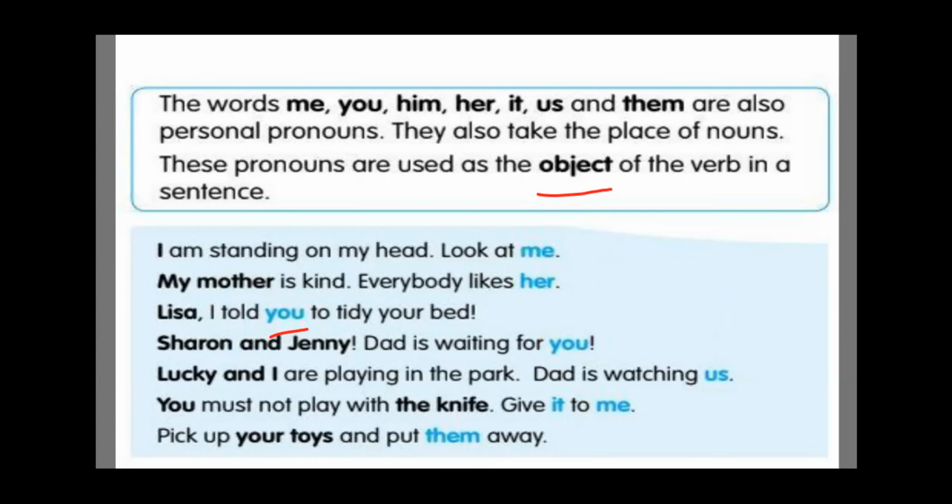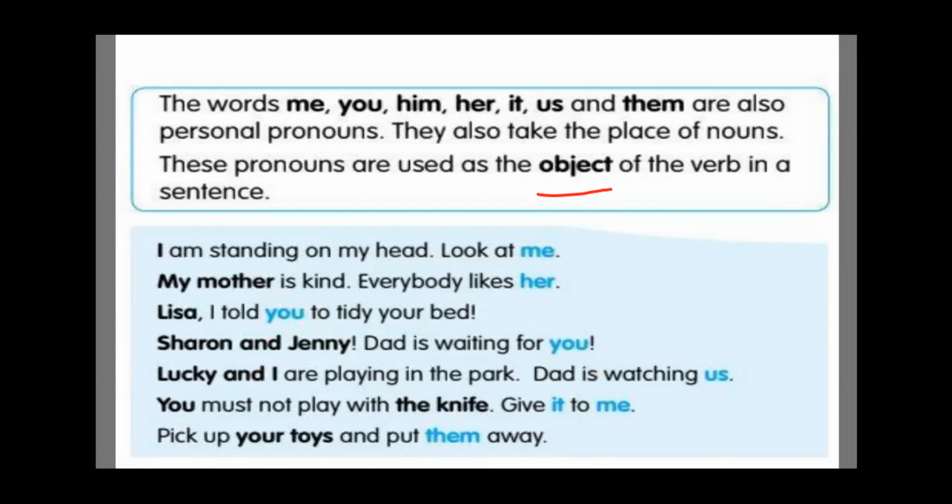Yes, she is a girl. It is a dog. He is a doctor. He, she, it, we, they. The subject pronouns come in the beginning, whereas the object pronouns come at the end of the sentence, or they can come sometimes in the middle also.